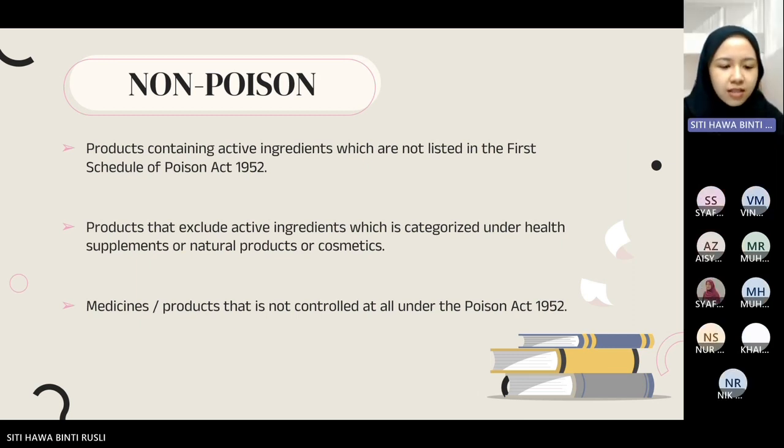So, non-poison. Non-poison is also known as non-scheduled or over-the-counter. And it is a product that contains active ingredients which are not listed in the first schedule of Poison Act 1952. It can also be known as a product that excludes or does not have active ingredients that fall into the category of health supplements, natural products, or cosmetics. So the medicine and also products under this category are not controlled at all under Poison Act 1952, but they still need to be registered with the Drug Control Authority, which is NPRA, regardless of their classification.